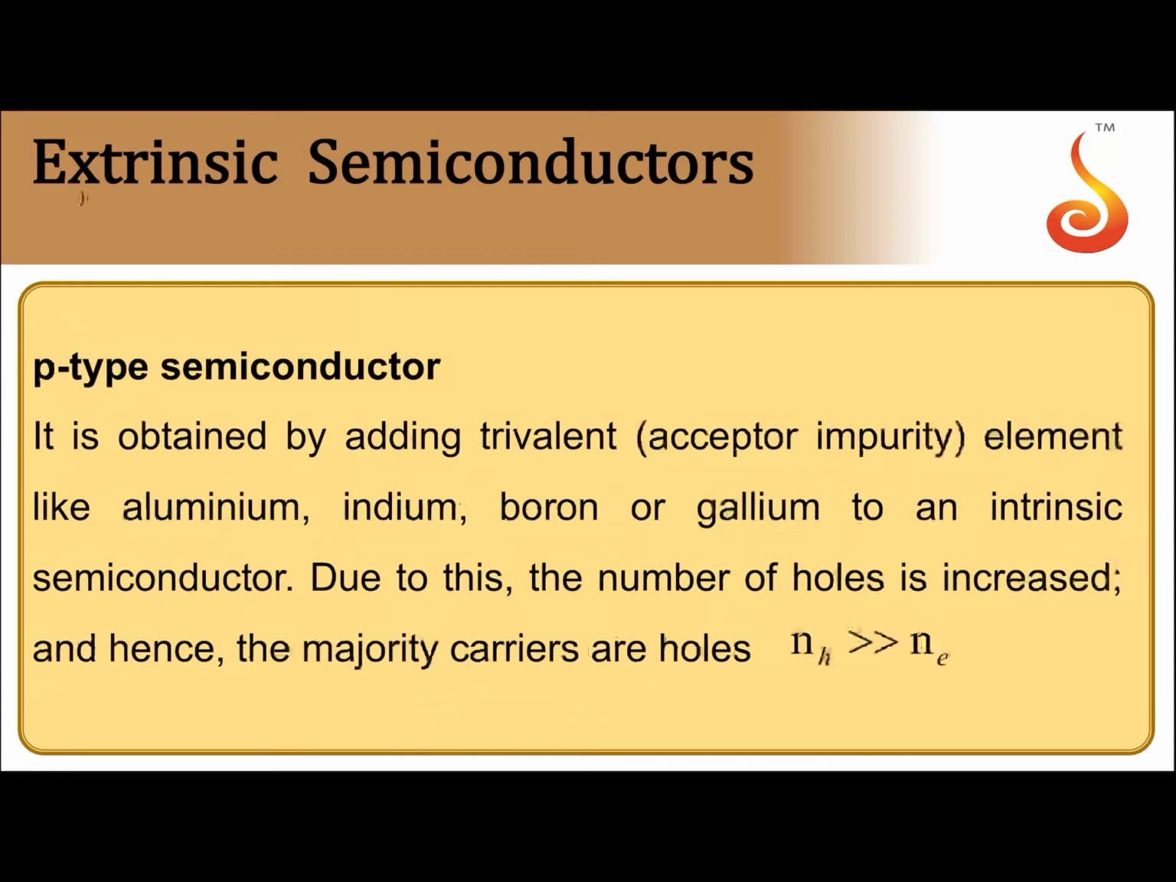Coming to p-type semiconductor, it is obtained by adding trivalent impurity. Trivalent means acceptor impurity, an electron accepting species. Donor impurity means an electron donating species. Acceptor impurity means an electron accepting species. So we add elements like aluminum, indium, boron, gallium. These are trivalent impurities added to an intrinsic semiconductor. Because of this, the number of holes will be greater than the number of electrons, and the resulting semiconductor we call a p-type semiconductor.